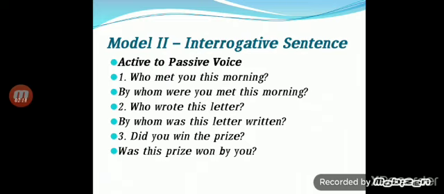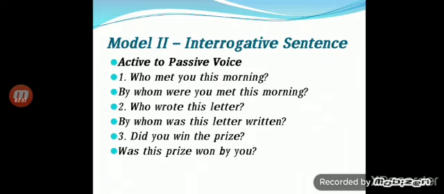So when we change the sentence into passive voice, we have to use the words by whom. Then as usual, we change the tense format and the subject. Here, by whom were you met this morning? Don't forget, we must use the question mark. Who wrote this letter? By whom was this letter written? This is past tense, wrote, so we use the past be verb was. By whom was this letter written?